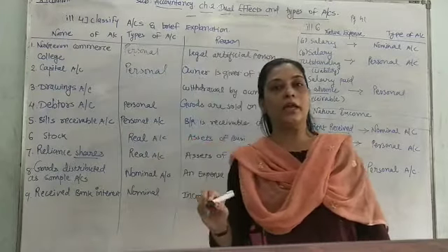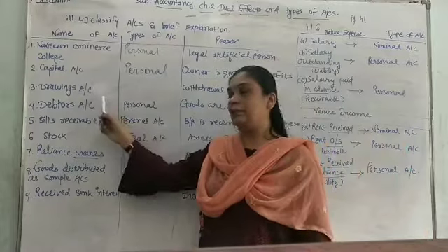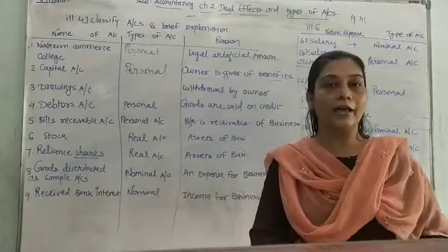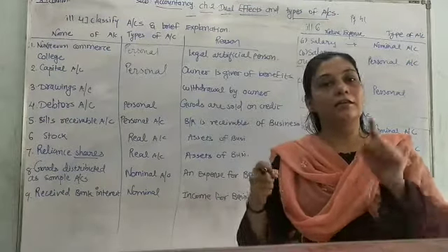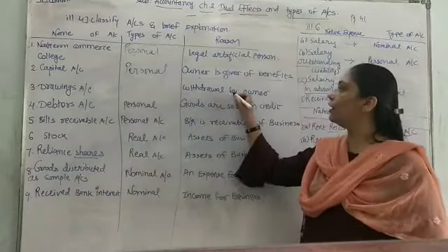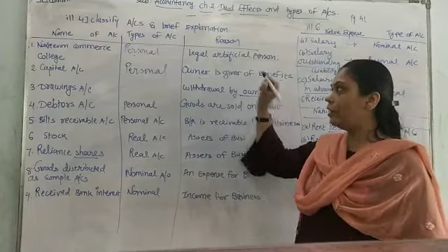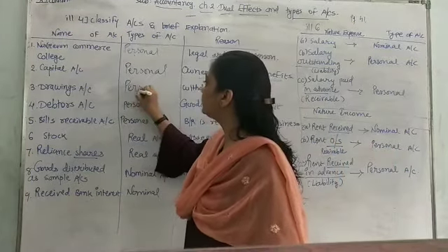The owner. The owner is a person, right? Second one is drawings. When the owner of the business withdraws goods or cash for his personal purpose out of the business, that is considered as drawings account. So here, withdrawal by the owner, because the owner is there, will fall in the category of personal account.